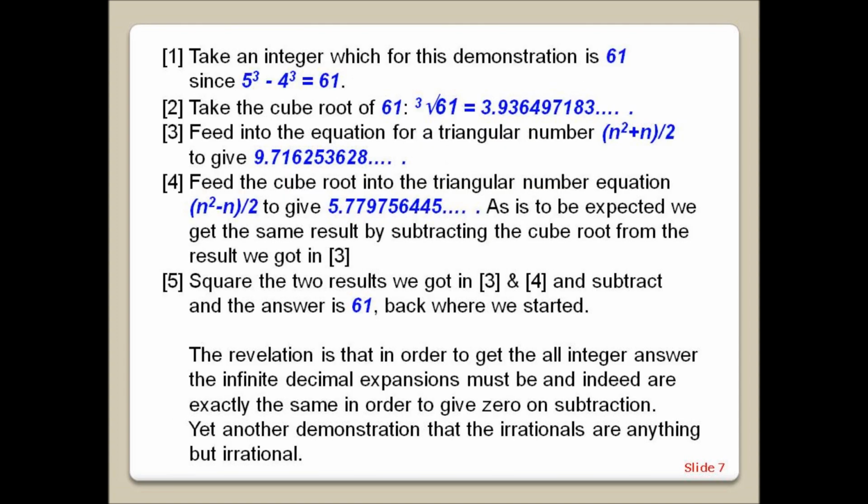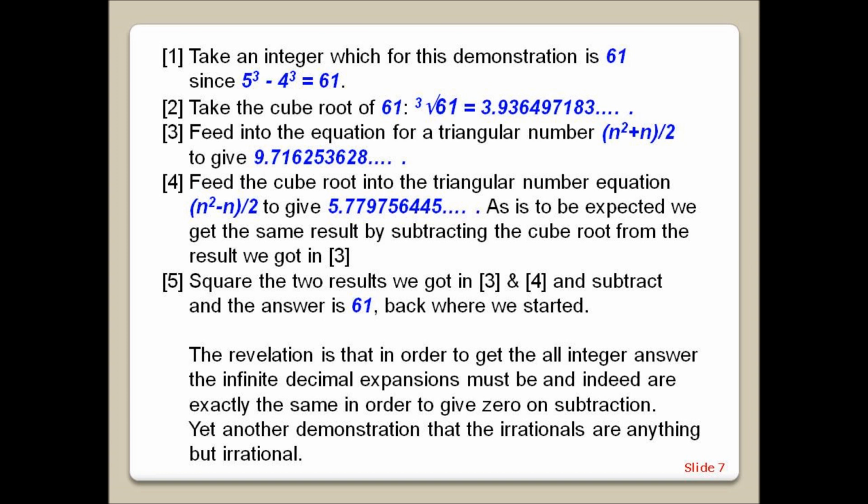1. Take an integer which for this demonstration is 61, since 5 cubed minus 4 cubed equals 61. 2. Take the cube root of 61, which is equal to 3.936497183 ... 3.